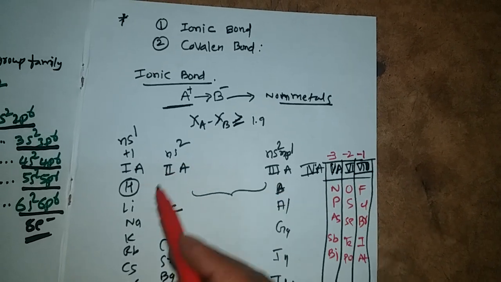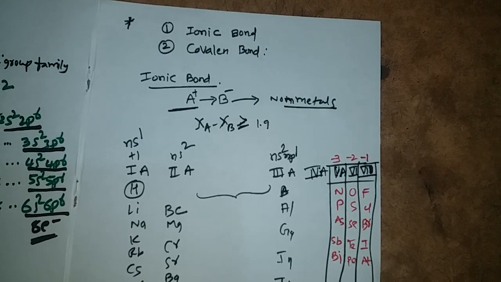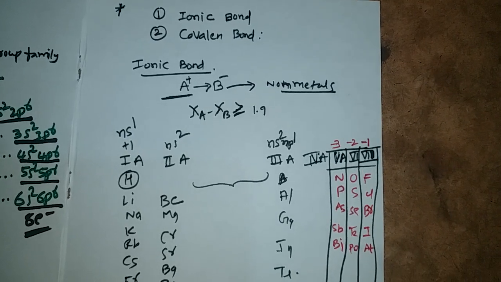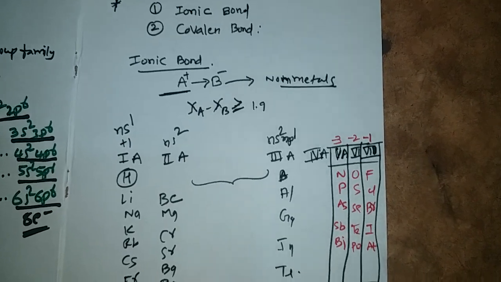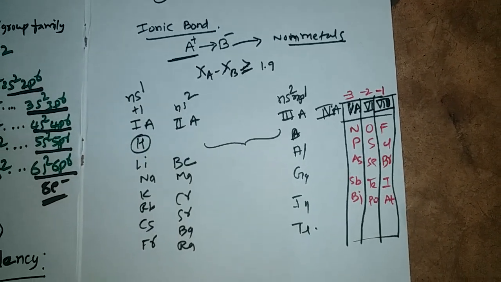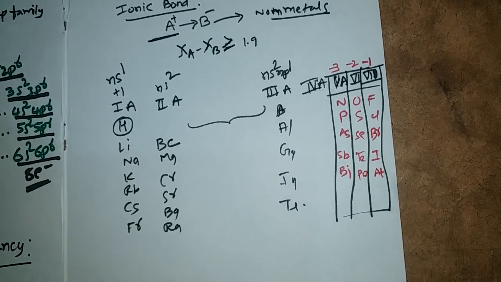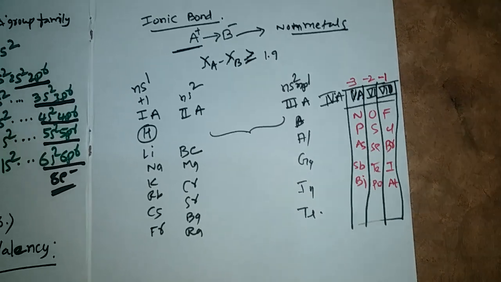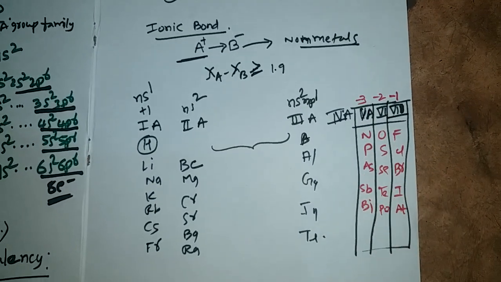If they lose electrons, they will get positive charge. The lost or gained electrons with respect to their charge is called oxidation state. When atoms lose electrons, they will get positive oxidation state. When atoms gain electrons, they will get negative oxidation state.